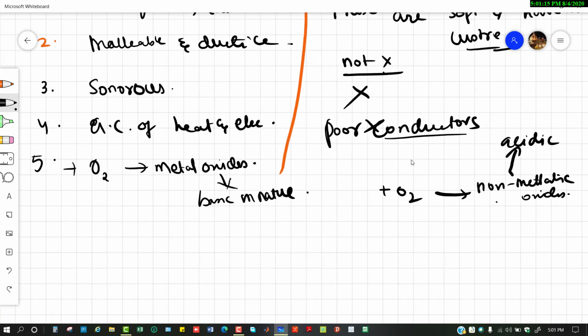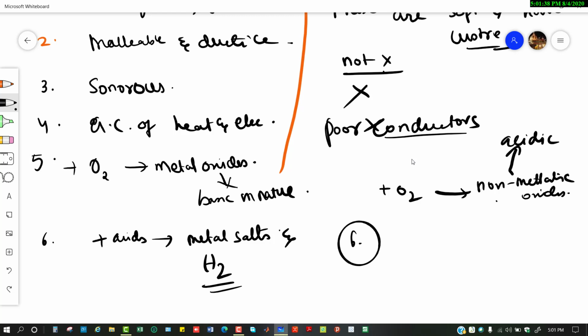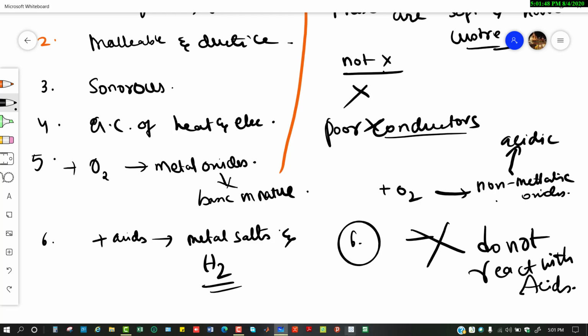With this we have another point: when metals react with acids, they form metal salts and also hydrogen gas. Non-metals do not react with acids.